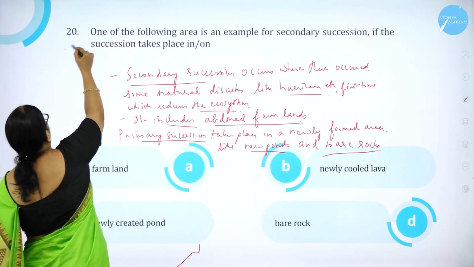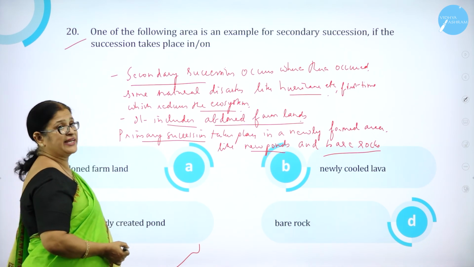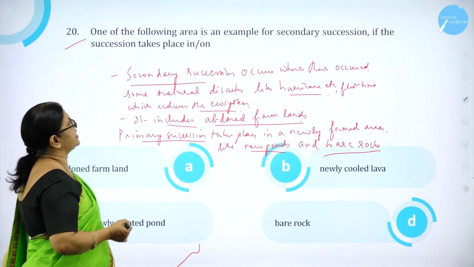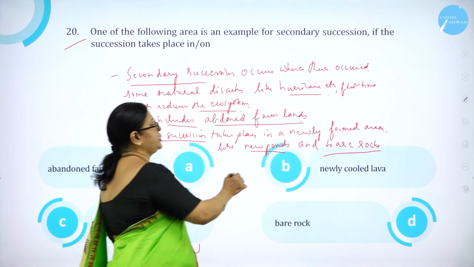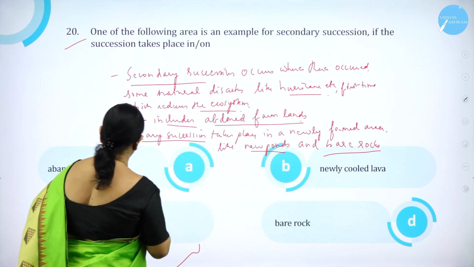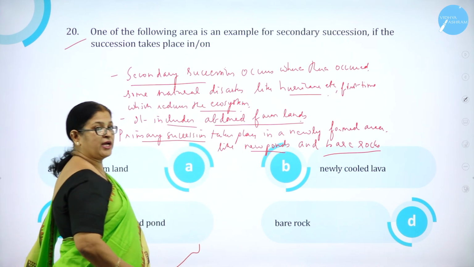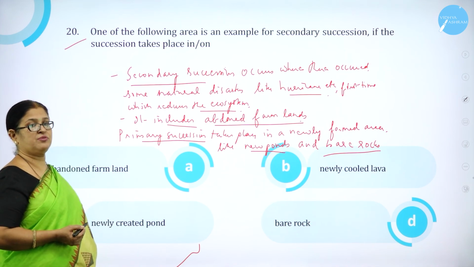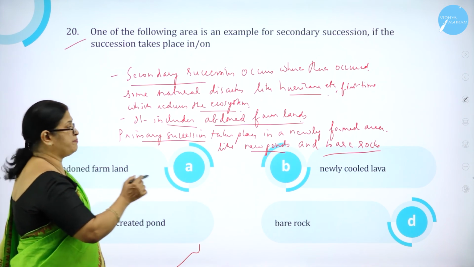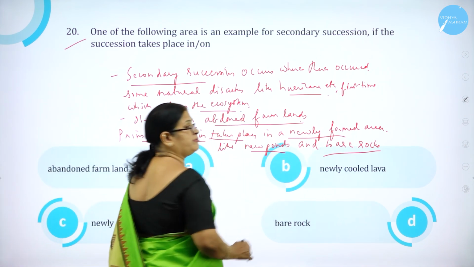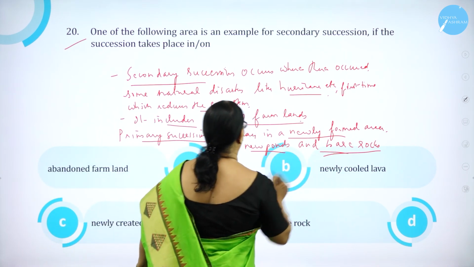Moving on to question number 20. One of the following areas is an example for secondary succession if the succession takes place in or on: A, abandoned farmland; B, newly cooled lava; C, newly created pond; D, bare rock. All of us know in ecological succession there are two types: primary succession and secondary succession. Primary succession takes place in a newly formed area. It is completely new, like new ponds and bare rocks.